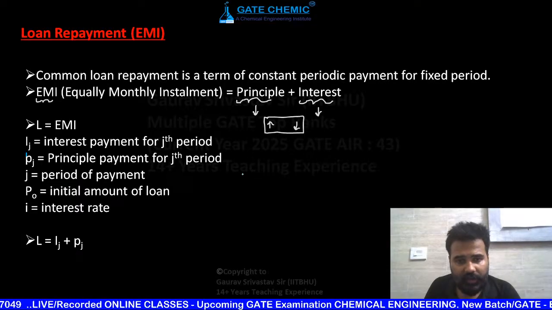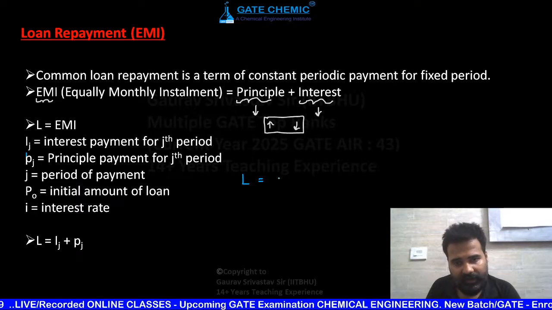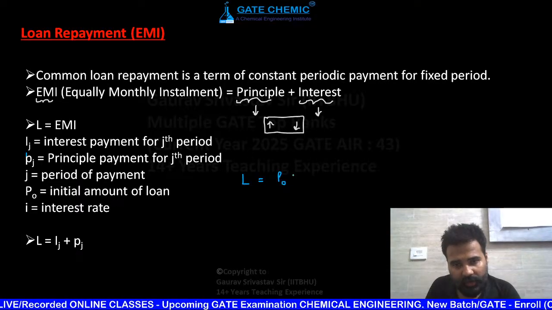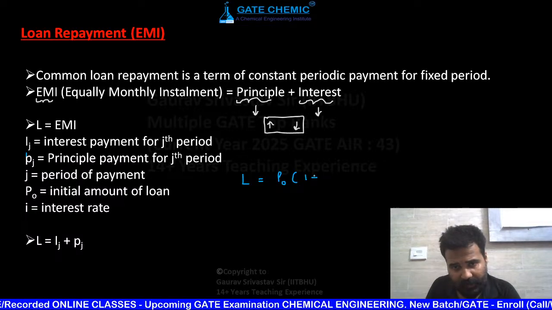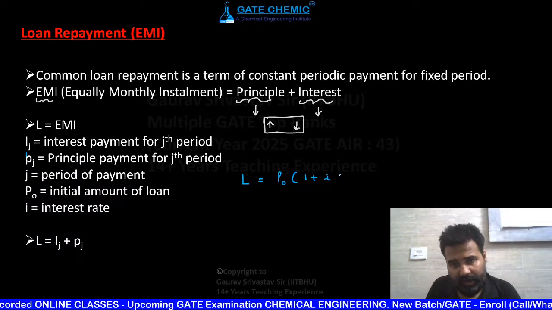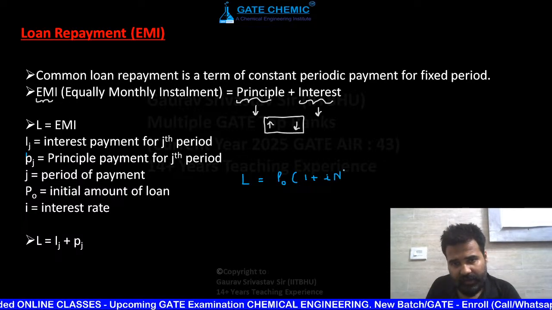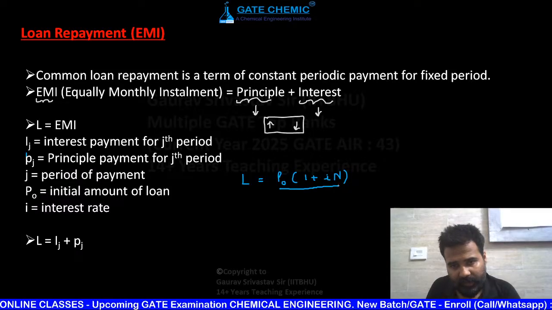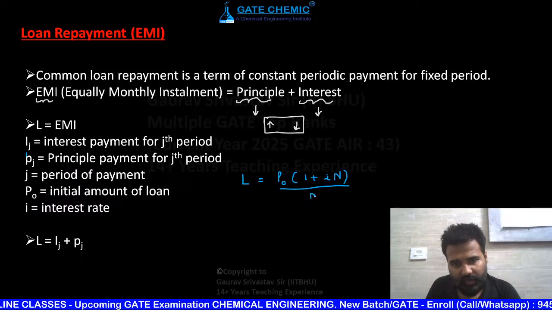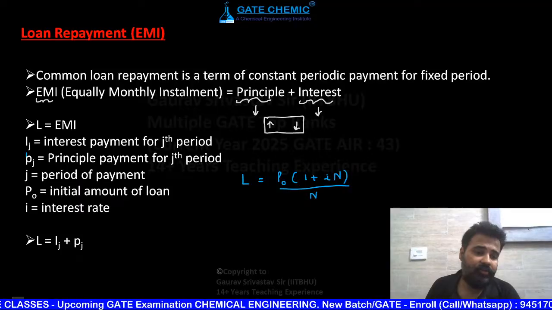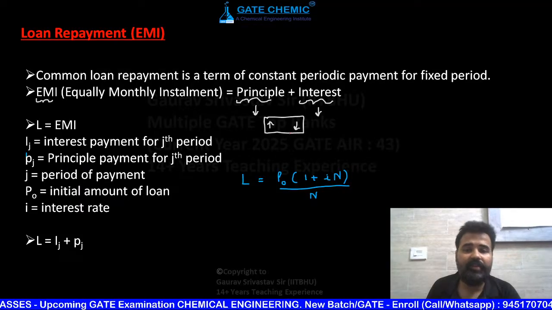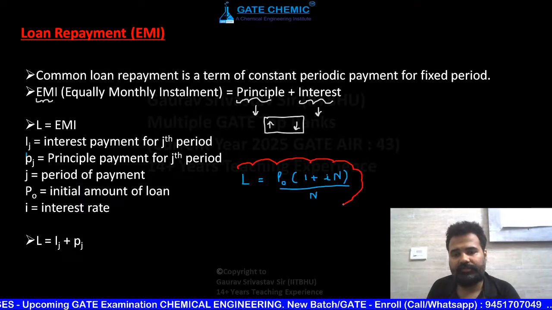And the formula that you are going to use for EMI, that is L is equal to P naught times (1 plus I) raised to n, whole upon N. This is the formula in easiest manner. छोटा सा formula है.